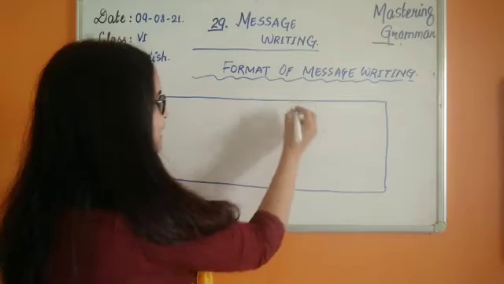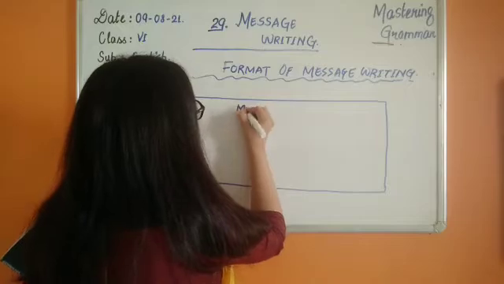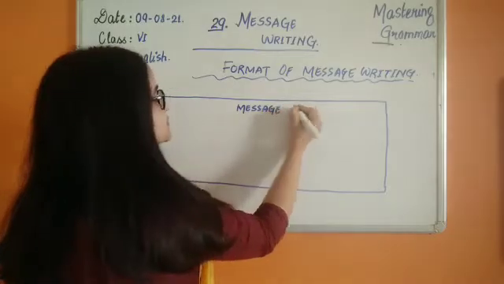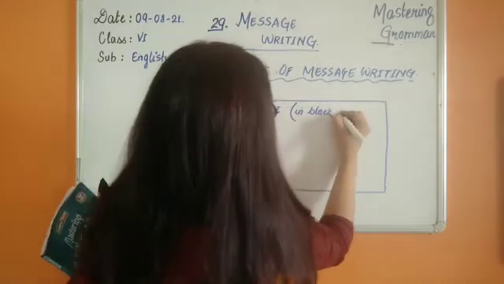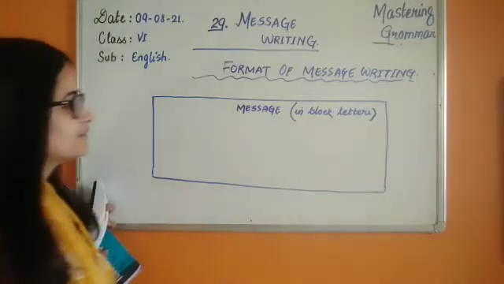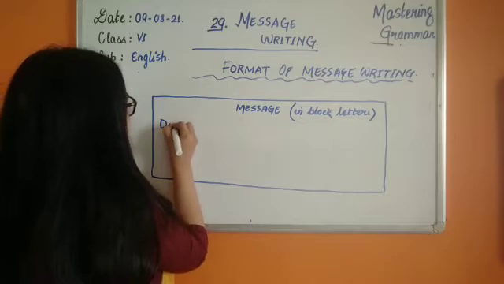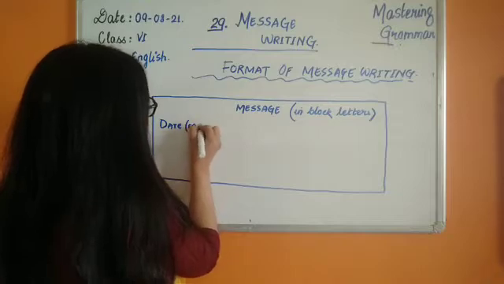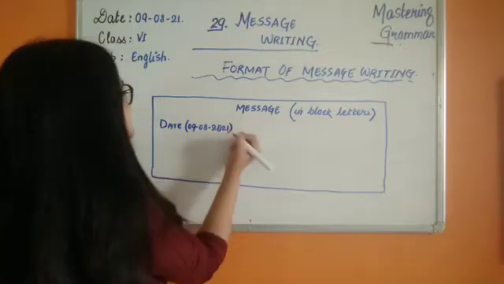Now on the top you have your heading, like we used to write the word notice. Similarly, we are going to write MESSAGE in block letters. Remember, children, you are not going to write this in small letters but in block letters, capital letters. The format given in your book is that you have to write the date on the left side. Today we have 09/08/21. Write in the complete format, 2021.